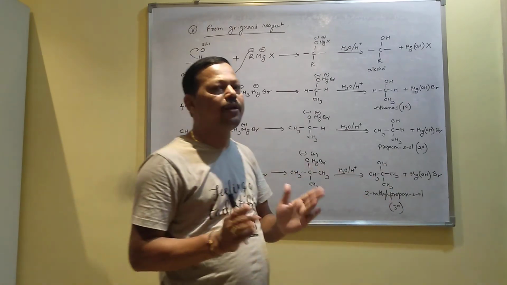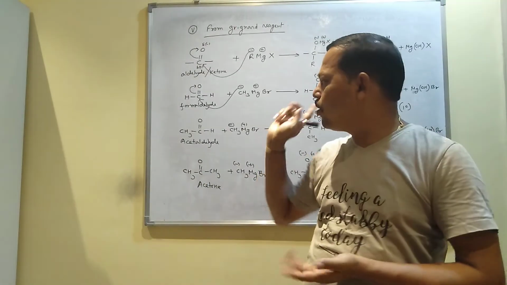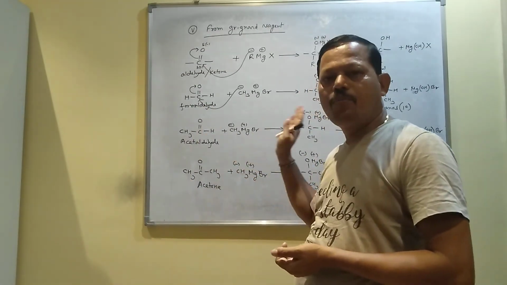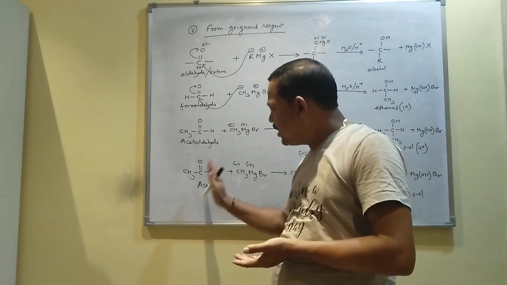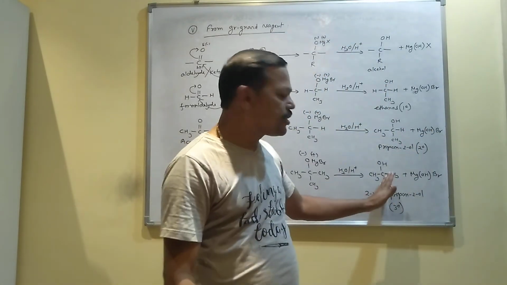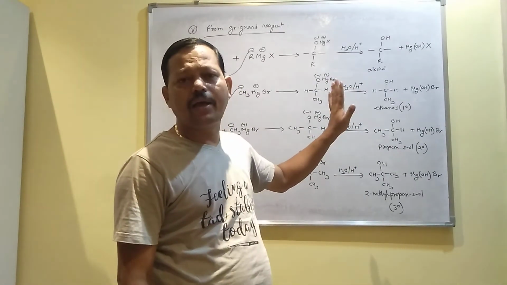So have you got it, student? Only methanal produces primary alcohol. Other than methanal, any aldehyde produces secondary, and any ketone always produces tertiary alcohol. And that is why this method is one of the important methods.